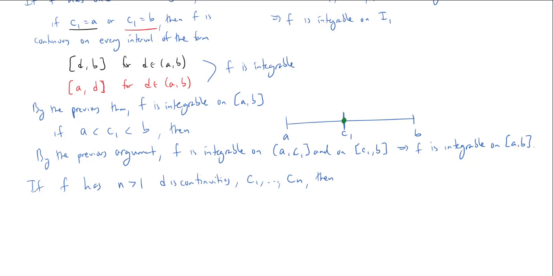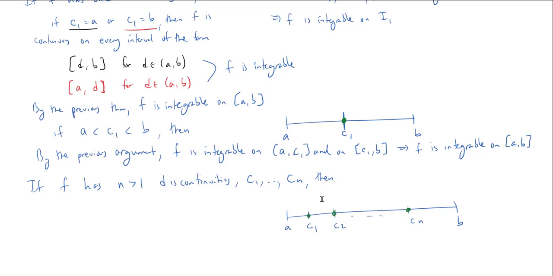So let's see. I have my AB. Now, I don't know if the C1 through Cn lie on the endpoints or in the middle. I'm going to draw it as if I have one in the middle, but I don't think that should matter here. So C2, dot, dot, dot. Okay, we have a Cn. So I have these n discontinuities somewhere in here.